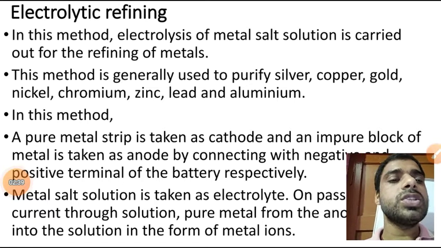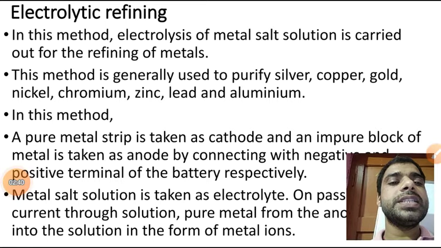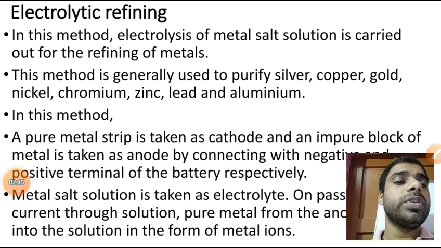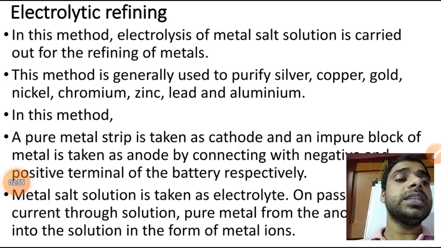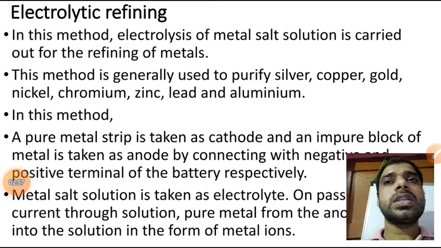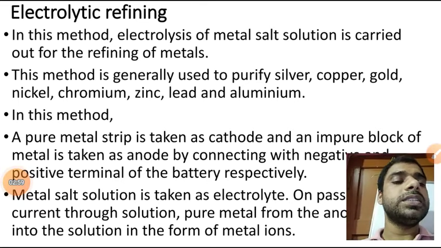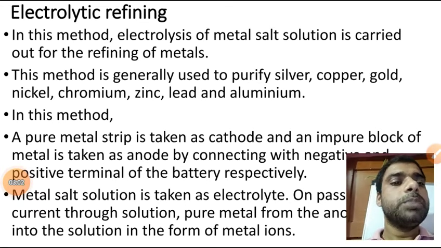Although it is written here that this method is generally used to purify silver, copper, gold, nickel, chromium, zinc, lead and aluminium, we are taking copper as the example. Suppose our crude metal is there, and we have to obtain pure copper.